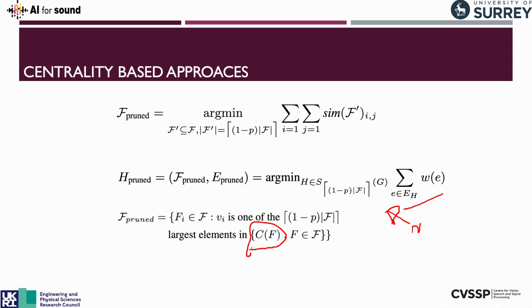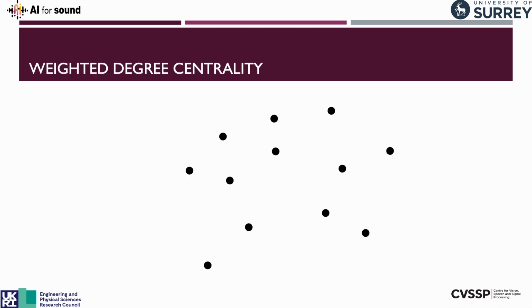This is an NP-hard problem, so we have to use some kind of approximation, and judging the importance with this new heuristic is the way that we approximate in our paper. So the first approach we look at is called weighted degree centrality. Essentially all this does is sum up the similarity that a node has to every other node in the graph. So it's a sum of all its edges, and that's the score that's given to each node. And then we just remove the ones with the highest scores, so those that have the most redundancy.